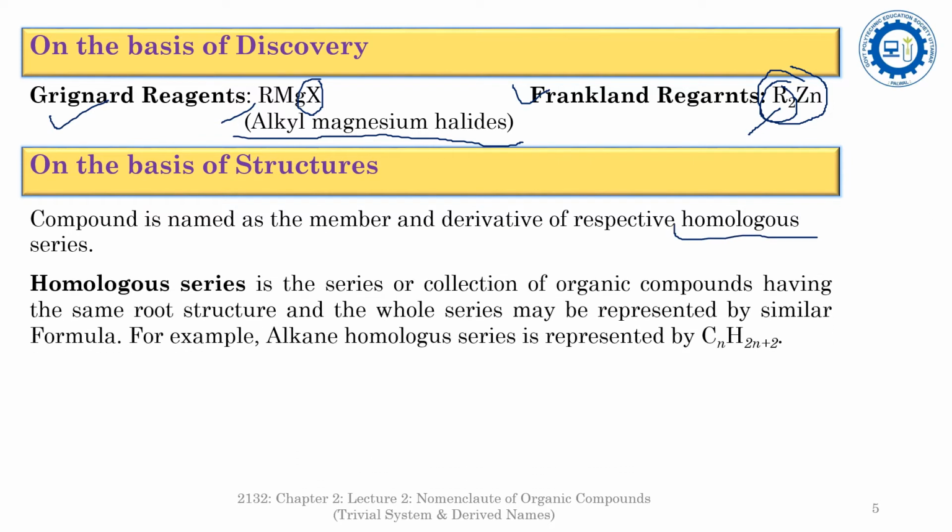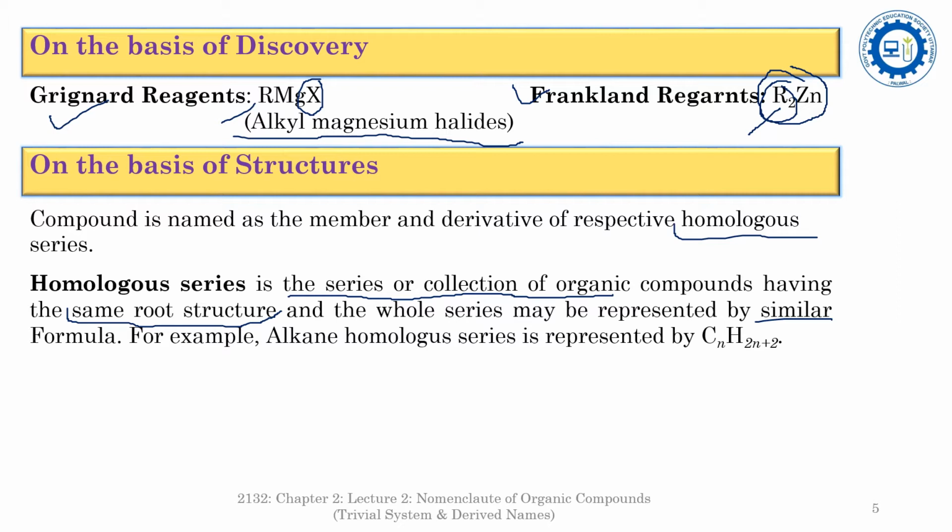A homologous series is a series or collection of organic compounds having the same root structure. That means such compounds have the same type of carbon chain skeleton, and the whole series may be represented by a similar formula. That means the compounds belonging to a homologous series obey a similar formula.